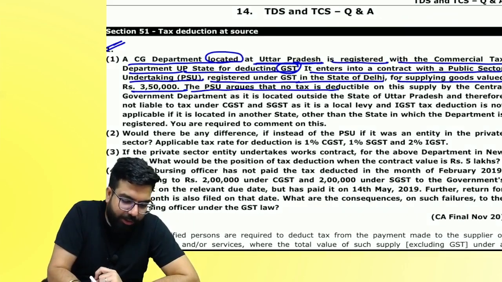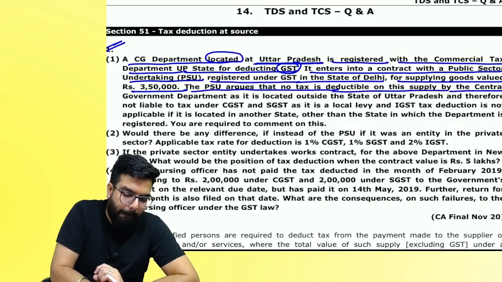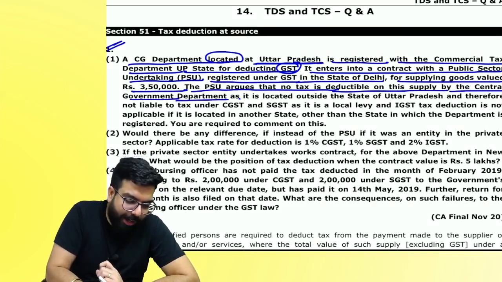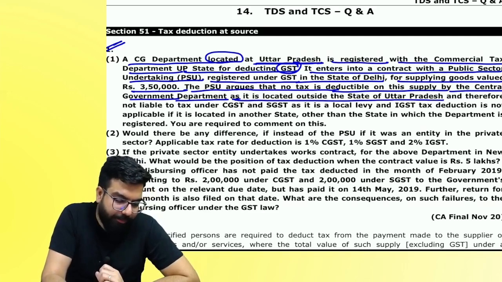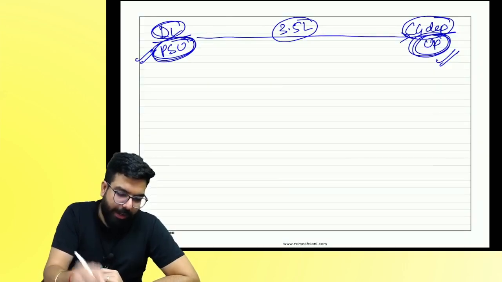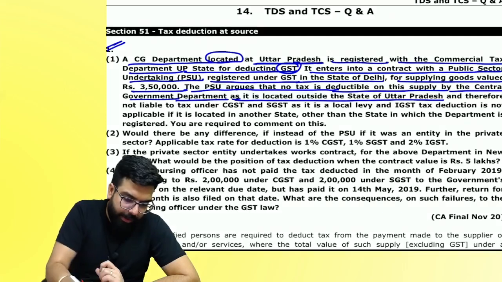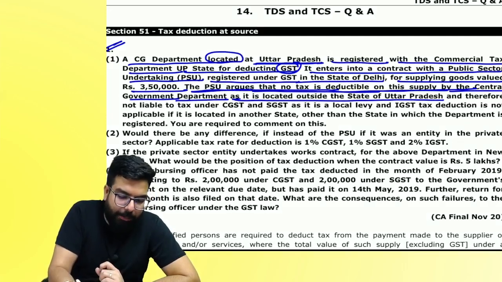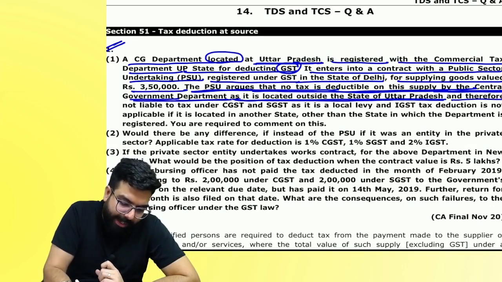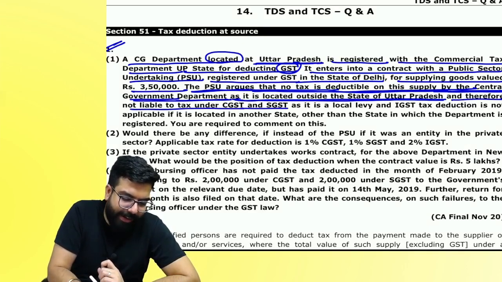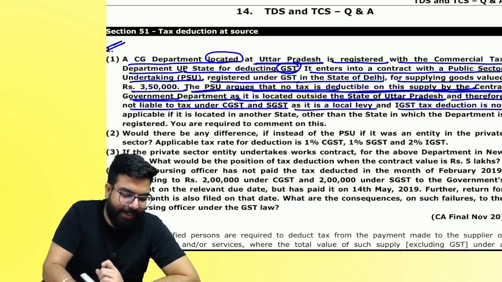Next, the PSU argues that no TDS is deductible on the supply by the central government department as it is located in the state of UP, and therefore not liable to tax under CGST and SGST as it is a local levy, and IGST tax deduction is not applicable.